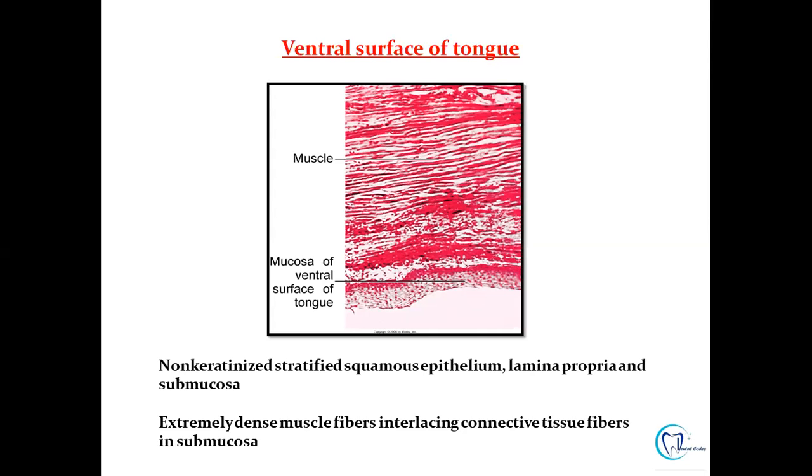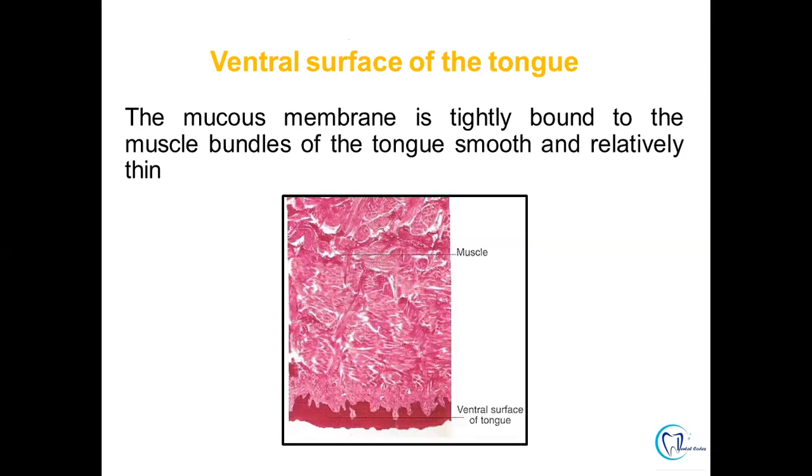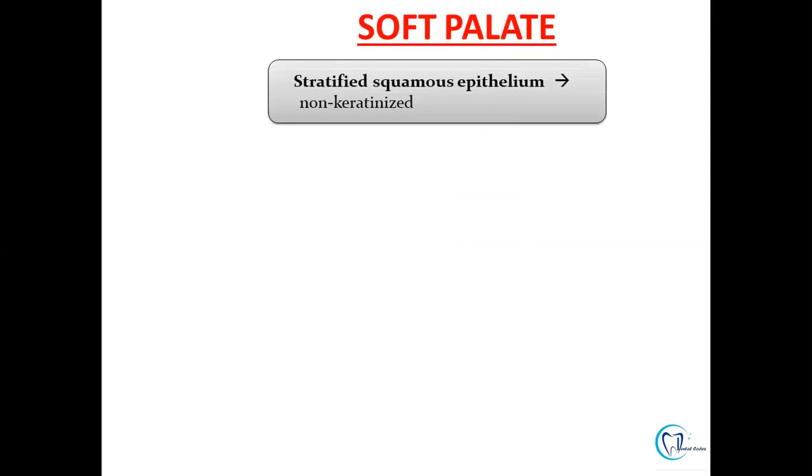So we can differentiate the histology of tongue from the floor of mouth. In the floor of mouth, we can appreciate presence of numerous minor salivary glands, whereas in cases of tongue, we can appreciate presence of dense muscle bundles. This is the histopathological presentation of ventral surface of tongue, in which we can see that the epithelium is supported by dense bundles of collagen fiber, and in the deeper stroma we can appreciate the dense muscle bundles which are smooth and relatively thin.